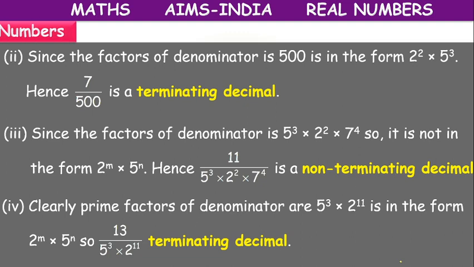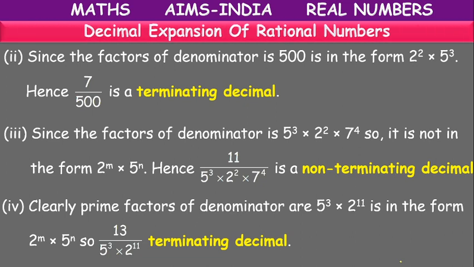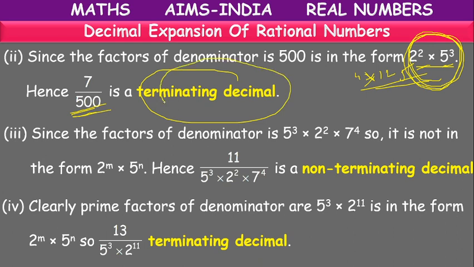Next question, 7 by 500. So here 500, how to write? 2 square into 5 cube. 5 cube means 125, 2 square is 4, 4 into 125 is 500. Because it has only 2's and 5's in its factors, it is an example of terminating decimal.